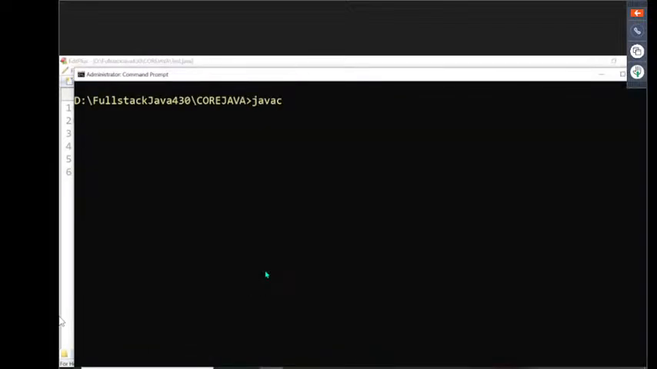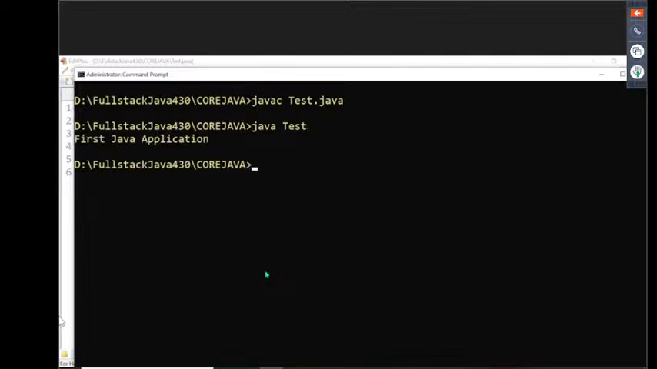Now, what I'm telling is: javac space Tester.java. Compiled successfully. Then java space Tester. What are we getting? We are getting output. What is that output? First Java application. All of you are getting clarity on this? So javac Tester.java, java Tester, and finally we are getting the output First Java application. Got it or not? Right, sir.